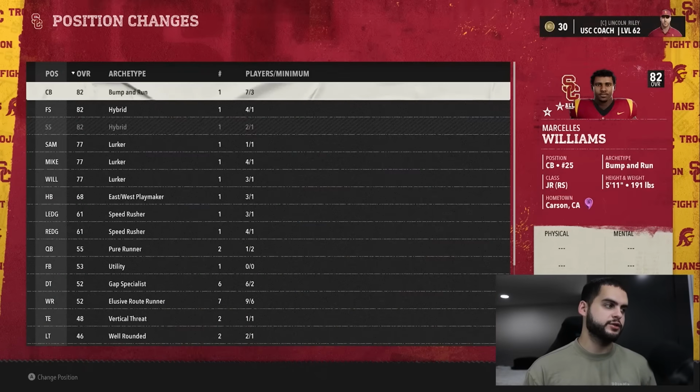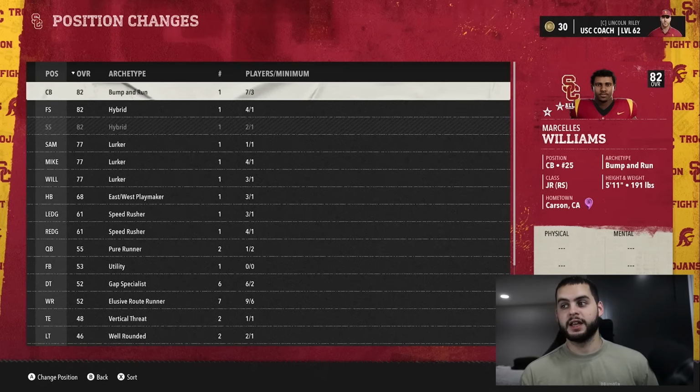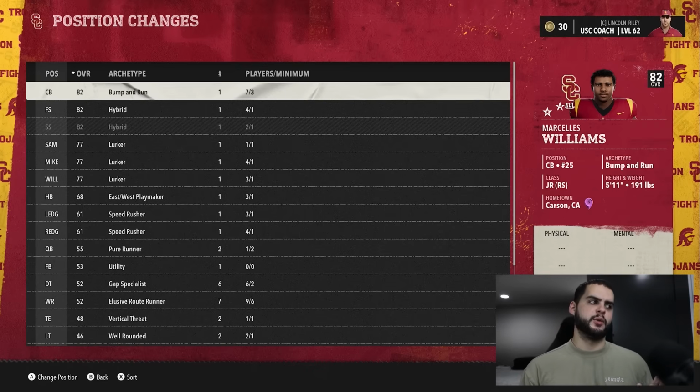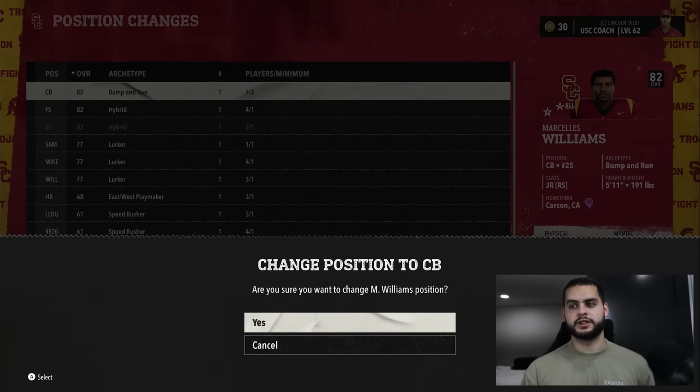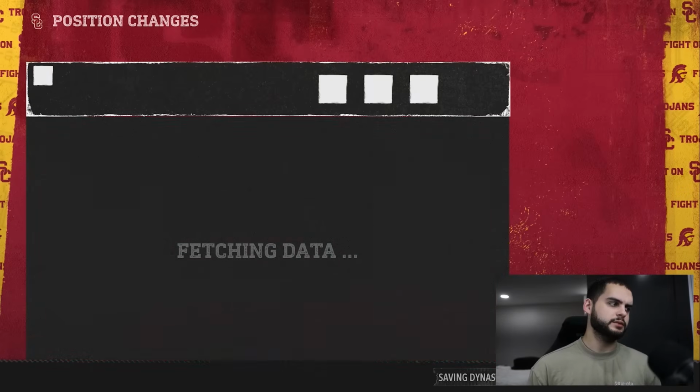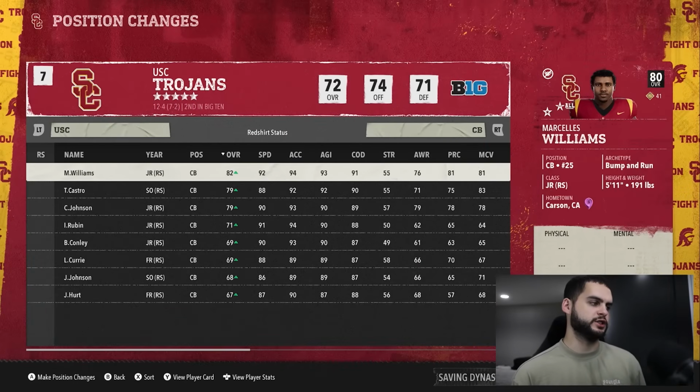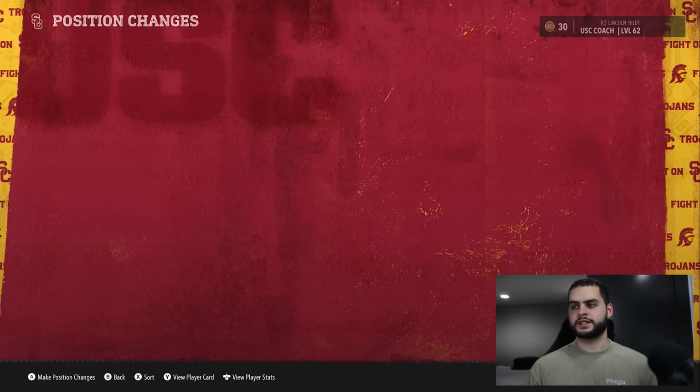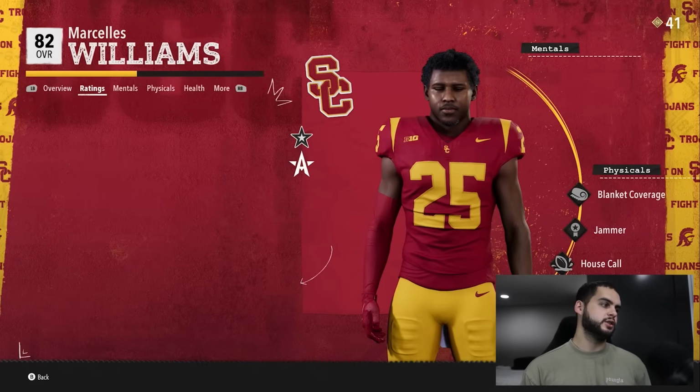Let's move him back to boundary corner. He was better there, and it's like boundary corner is now gone, and his abilities are gone. That's rough, but whatever. We'll go bump and run, and we lost his abilities. Okay, that's fine. Let's go back to cornerback where he started. He's around the same overall. That's still cool, 80 overall.